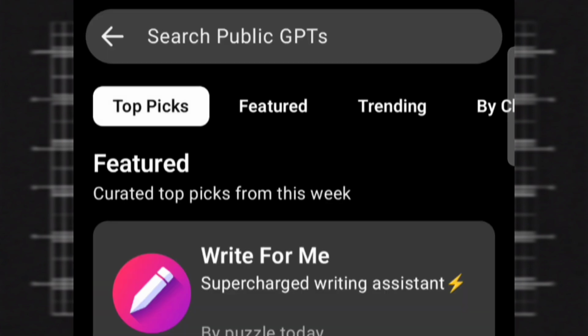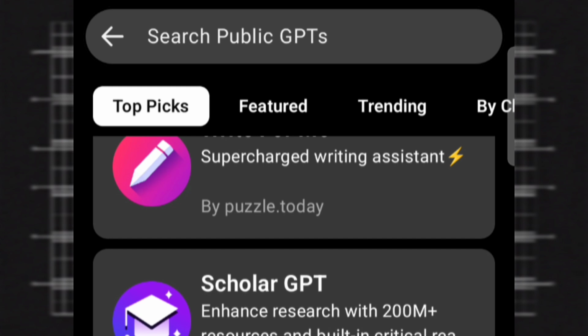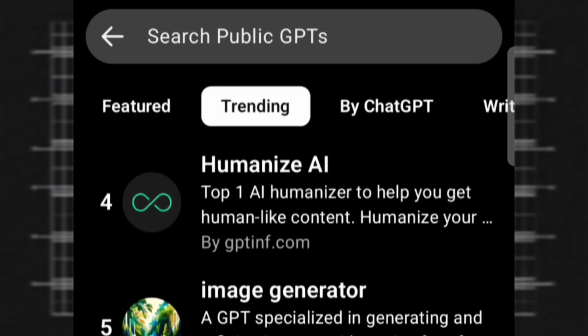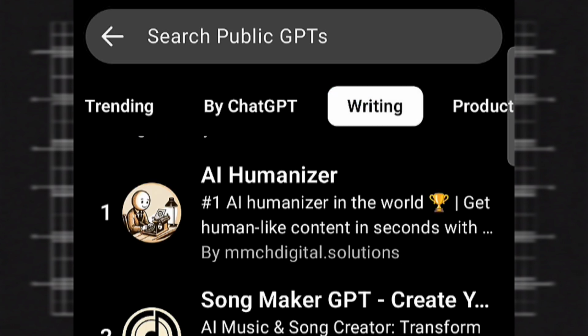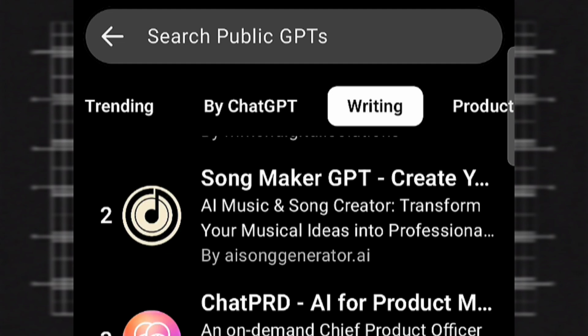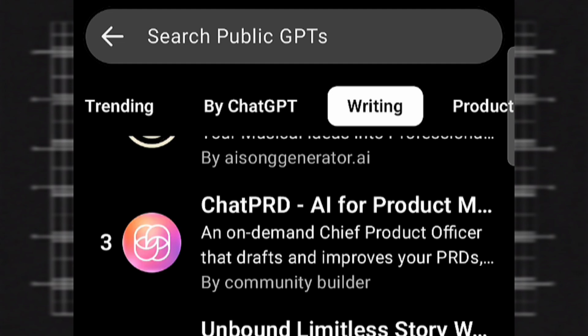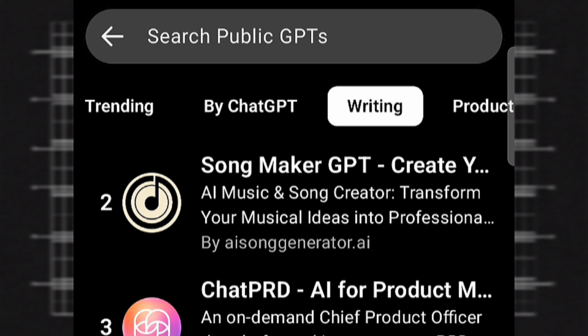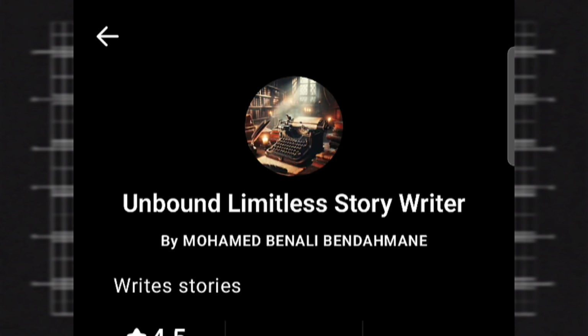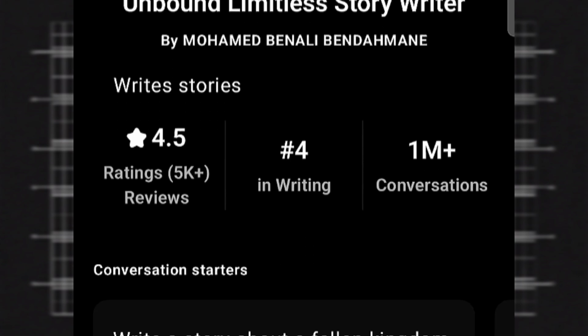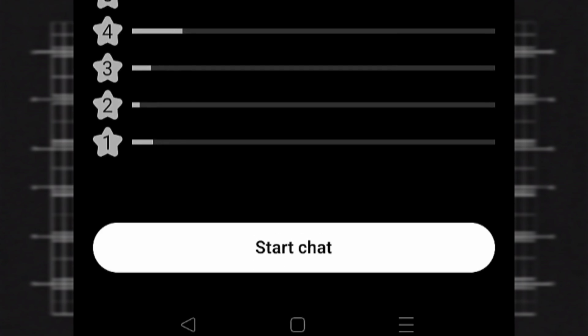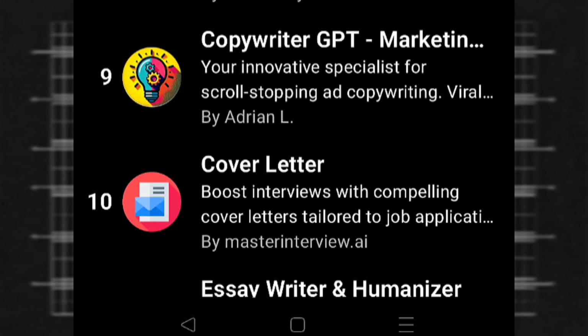Now, if you look at the sidebar, you can see all these more GPT options. These are sections for training GPTs and more. If you go into the writing section, you can find a ton of really good specialized GPTs. But there's a big limitation. With the free version, you can only generate a certain number of responses. I mean, the specialized GPTs. So to get a truly good script, you're forced to generate multiple times, giving commands after commands after commands. And even if you dump all your commands into one massive prompt, ChatGPT's free version often only focuses on 2 or 3 of your points, completely ignoring the rest.